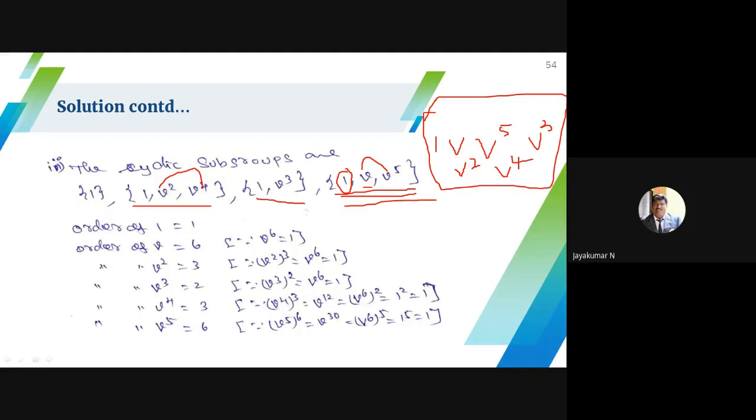Did you understand? I read it quickly, did you understand? Anyone reply me. What's the order of an element? It means simply raise the power. Whenever you get the identity element, that power is called the order. That's all.